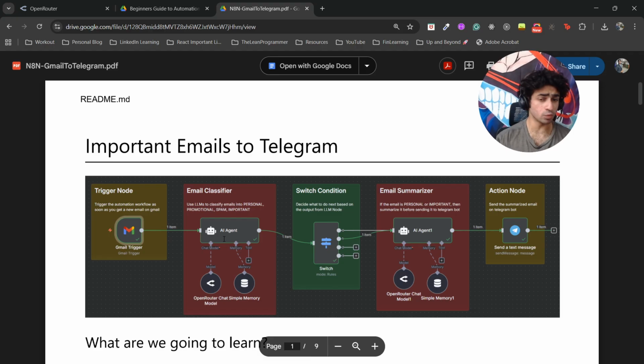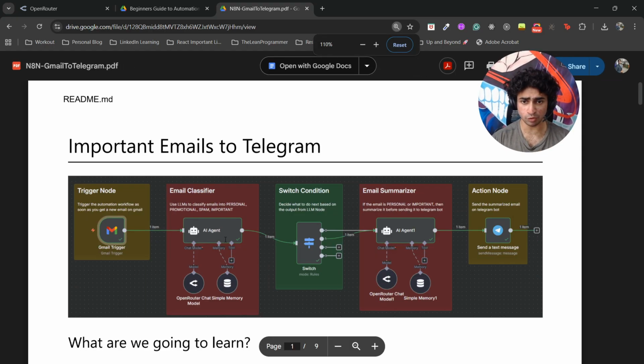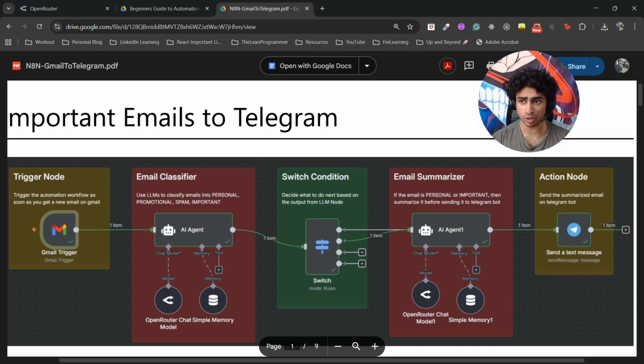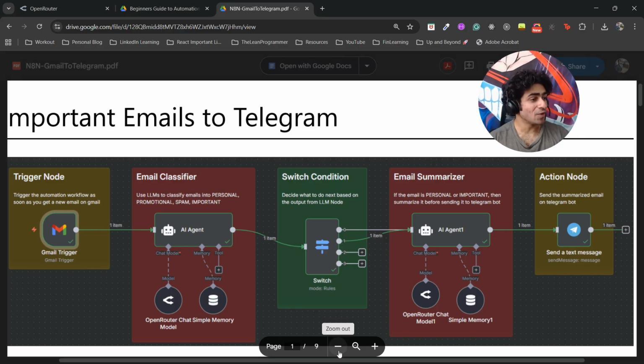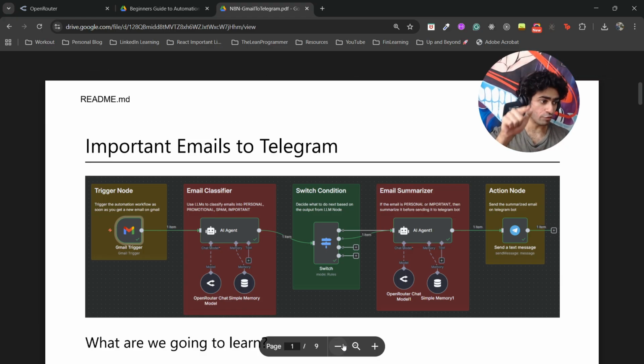So I want you to pause this video right now. Just pause this video and see this automation. This is the solution to it. You have a trigger node for Gmail, email classifier, email summarizer, and action node, and so on. Try to build this on your own, because when you do it on your own, you're going to learn a lot. So this is what I want you to do.